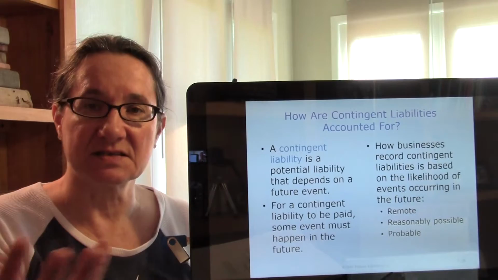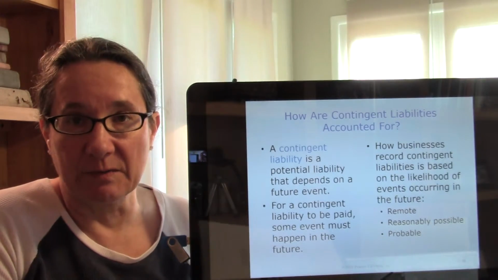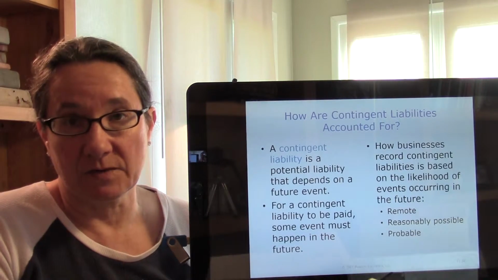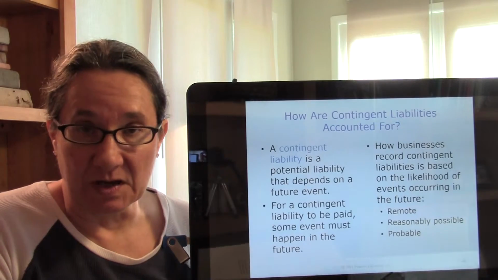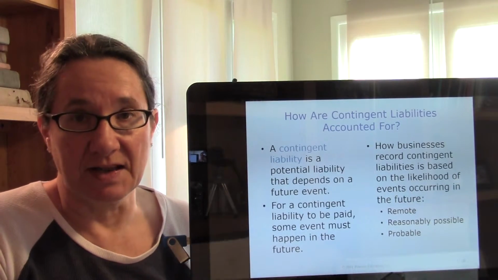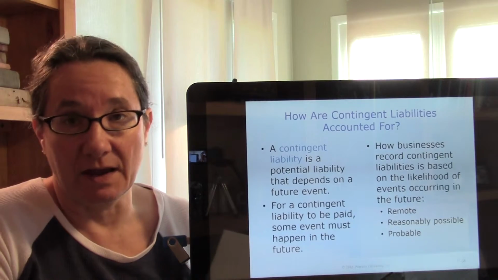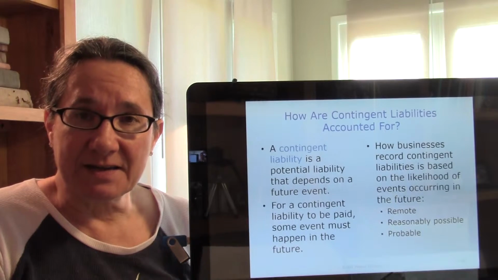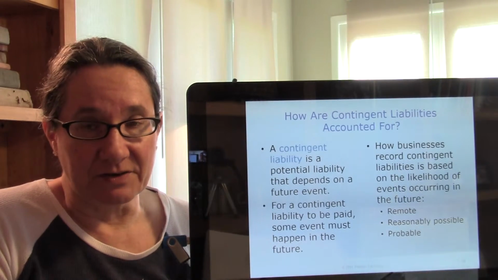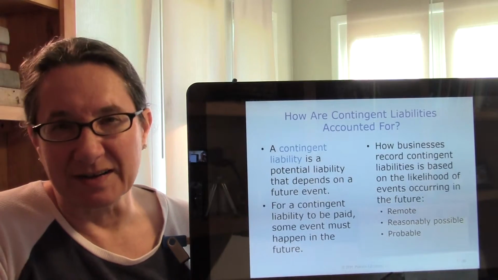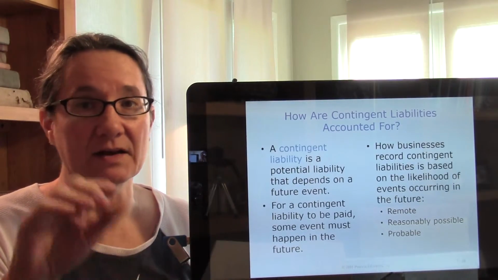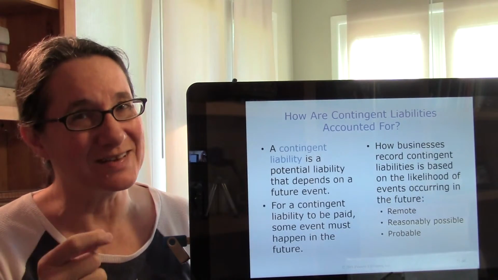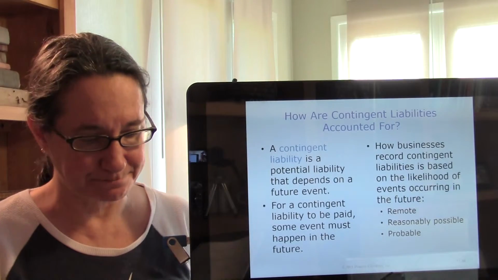You say, hey, somebody's suing us. Here's what the suit's about. We don't know. But let's suppose they're suing you, and your lawyer says, yeah, you guys are going to lose. And you're going to have to pay them $1 million because your floor was slippery and they fell and they broke their leg. So that's going to happen. You're going to lose the lawsuit. So that's the kind of liability that, no, you haven't lost a lawsuit yet, but you know what? You're definitely going to. You know you're probably going to settle it and pay them $1 million. So put that on. Contingent liability, that just becomes a liability. Goes on the books. Because you know, right? Even though it hasn't really happened, you're pretty sure it's going to.